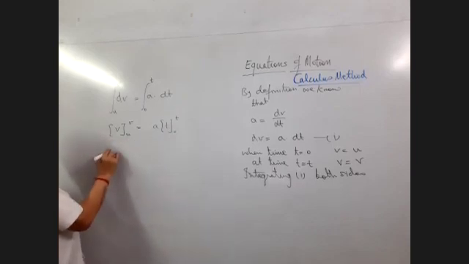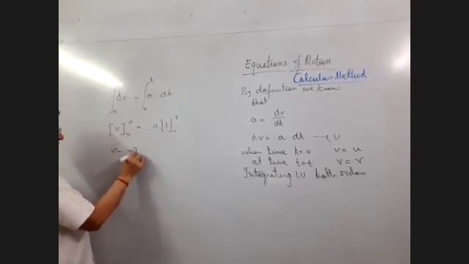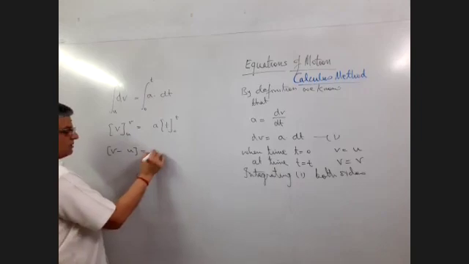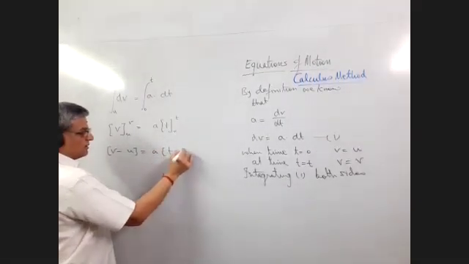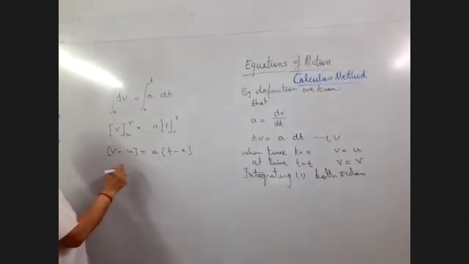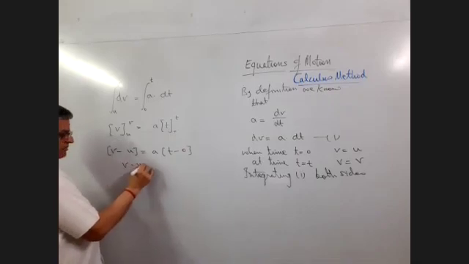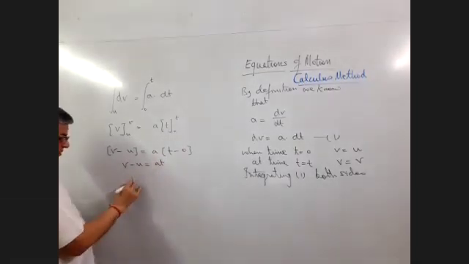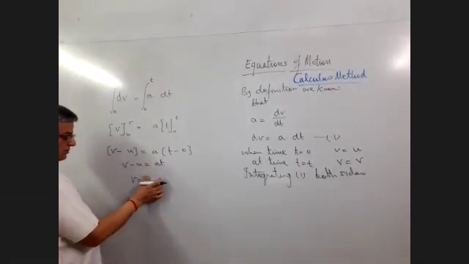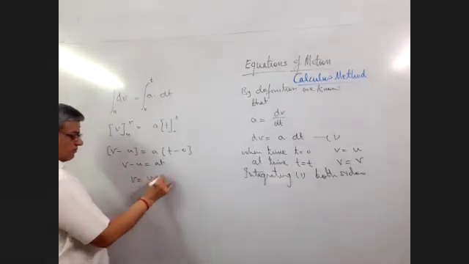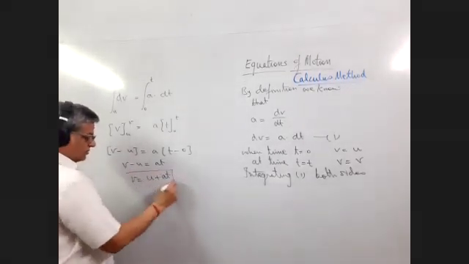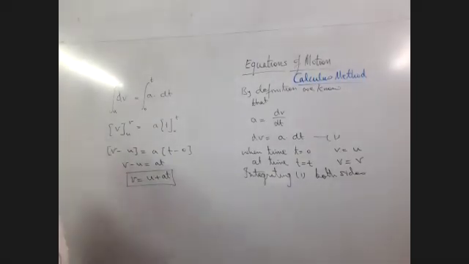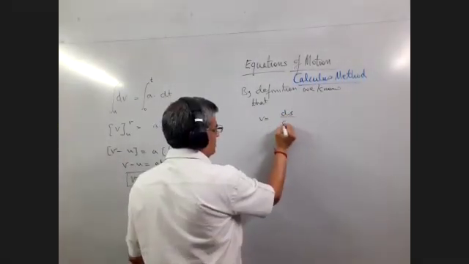So this becomes v minus u is equal to a times t minus 0. When you simplify, we get v minus u is equal to at, or v is equal to u plus at.